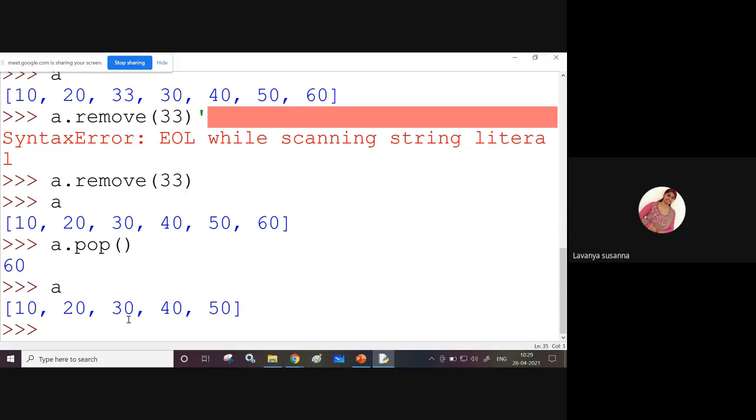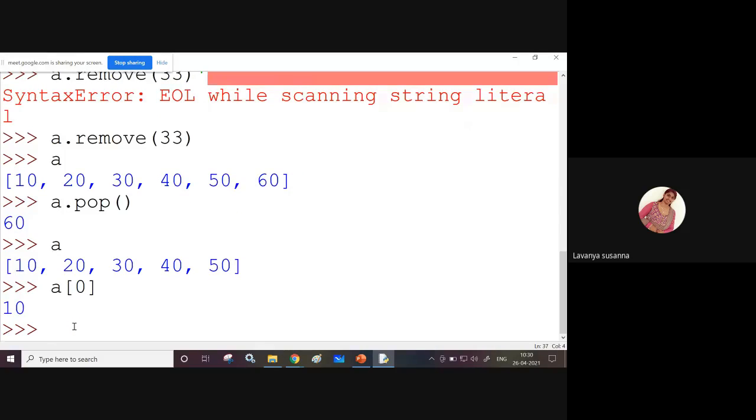Now see, if you want to access the zeroth index, a of 0, you are getting the value 10. You can access individual values from the list. How? Using the slicing operator.